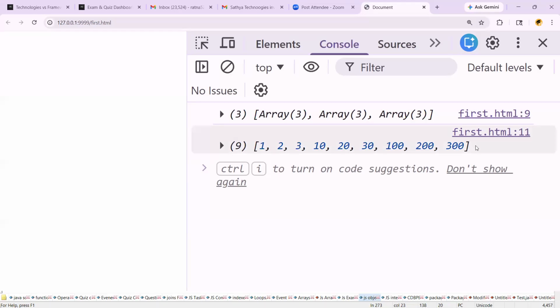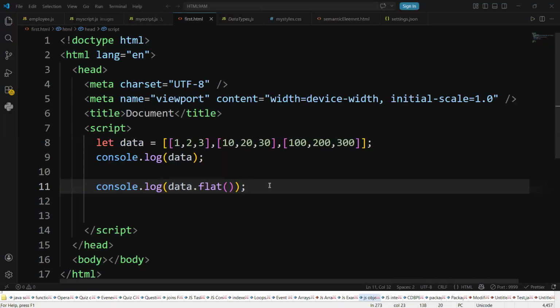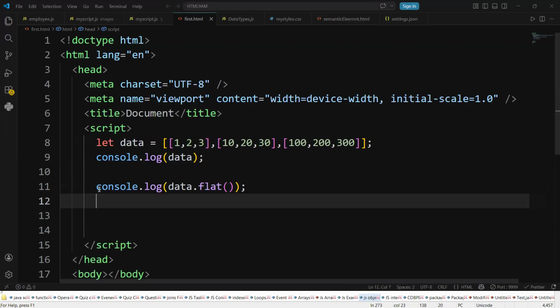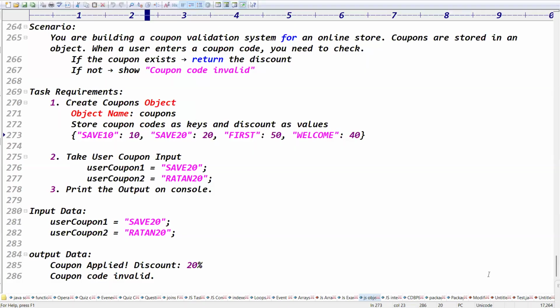Flat is very powerful in real time. The array functions are very important; in React, completely, all these functions are used. 1, 2, 3, 10, 20, 30. That is called flat. Exactly. Flat also has some more options.